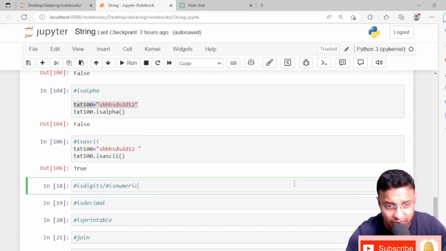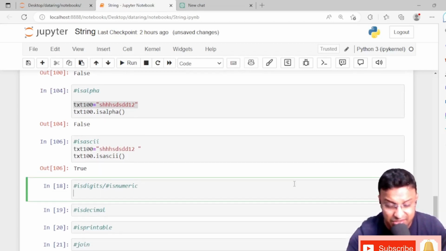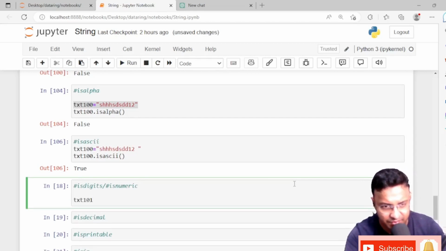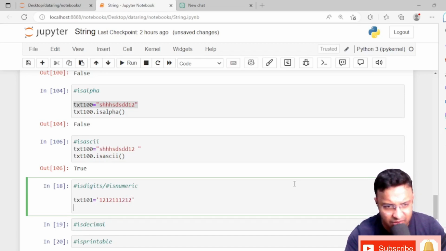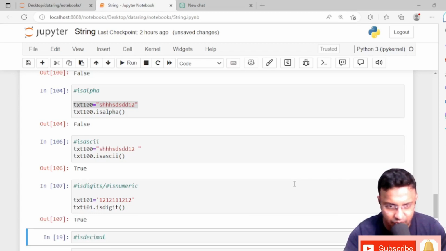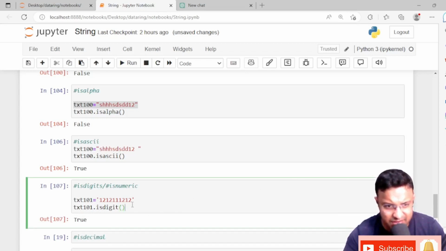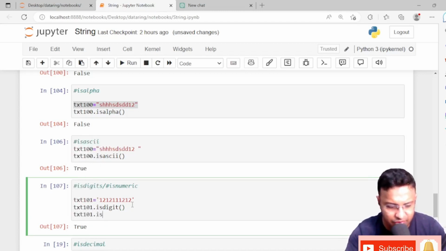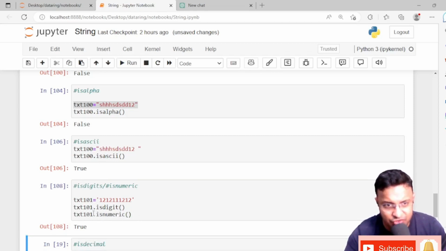Now we'll see the isdigit and isnumeric functions. Okay, so I'm writing here text101 is equal to 1 2 3 4 something. And I'm just going to check whether text101 has only numbers or not. isdigit is showing true, and similarly isnumeric will also give the same value. Okay, 101.isnumeric, it's giving true value. Now if we check with 100, what will happen?